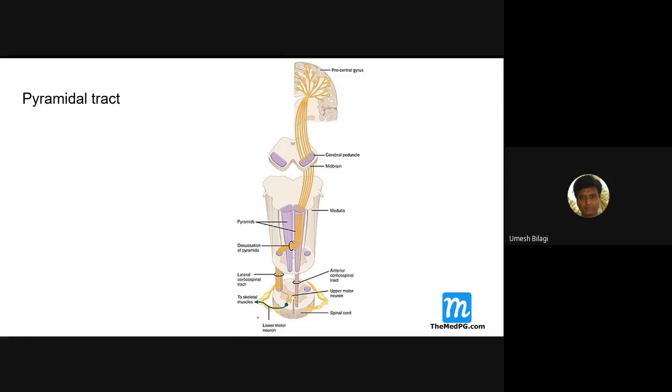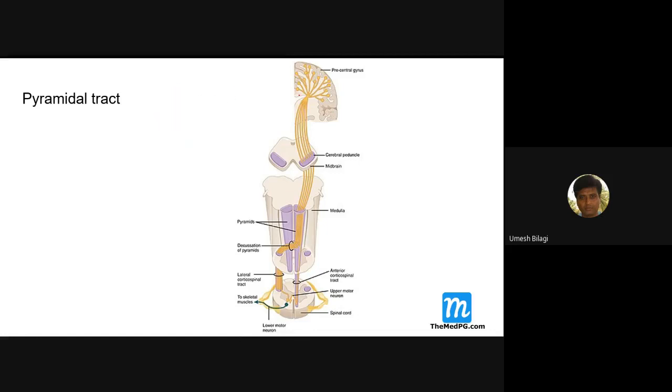Okay, we'll go to the pyramidal tract. What is a pyramidal tract? The tracts I discussed just now are all ascending tracts, because sensation moves from the periphery upwards to the brain. These are one-way pathways. The pyramidal tract is descending. They are motor, descending pathways.